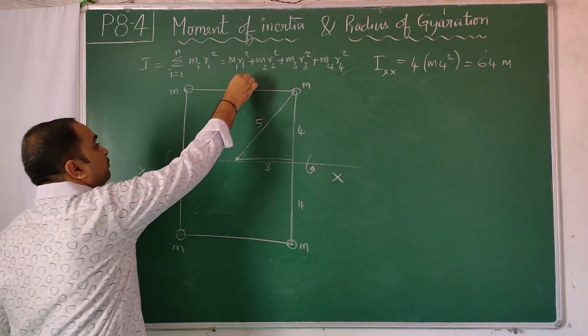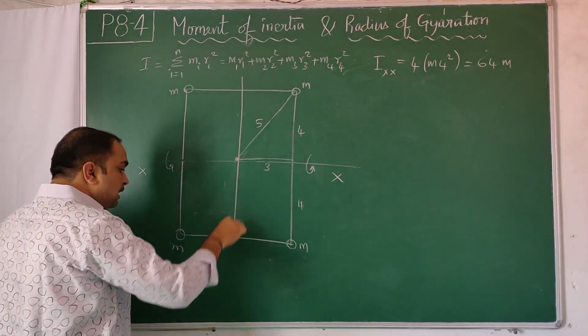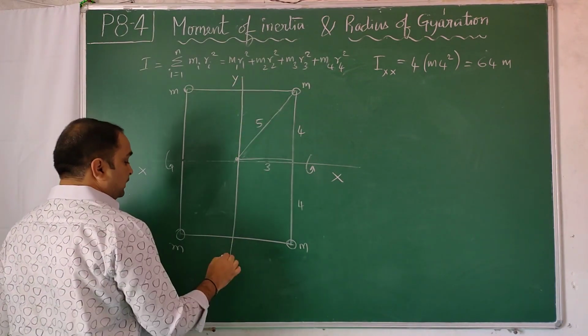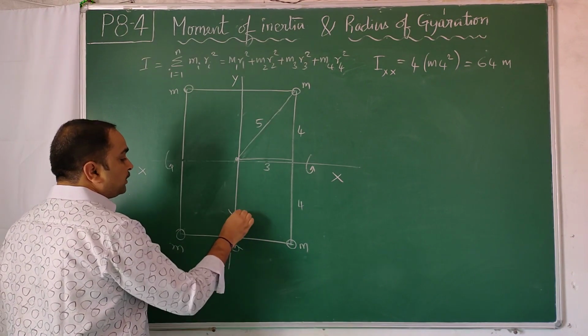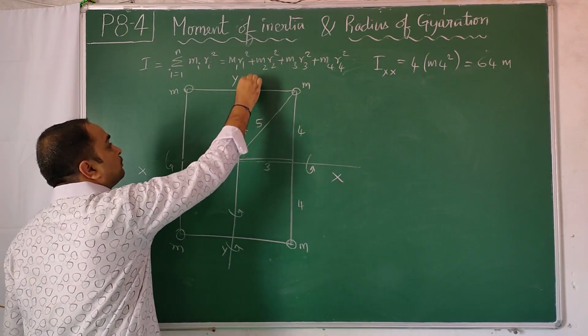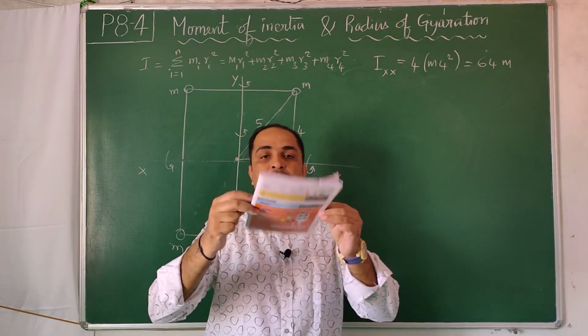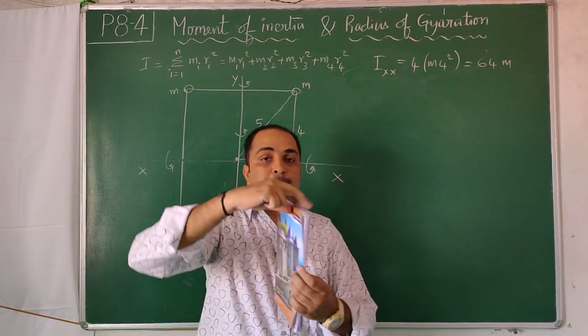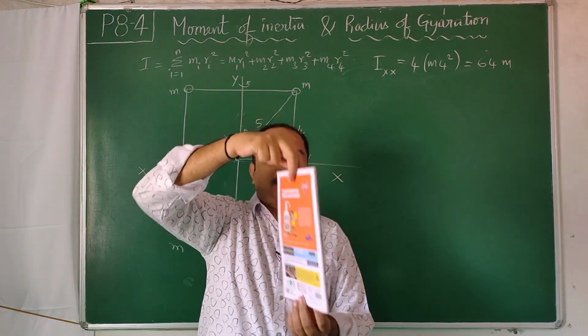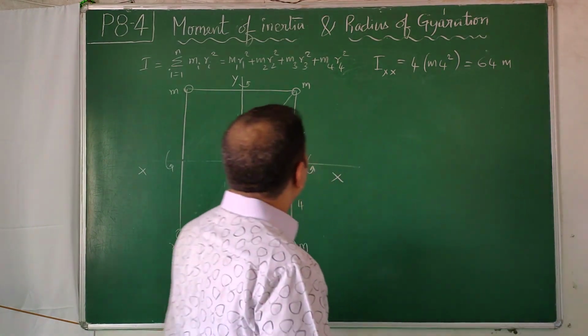Next, let me take the moment of inertia about this axis, which I call the y axis. If I rotate the object like this, the moment of inertia about the x axis we found to be 64 m. Now for this axis, what will happen?